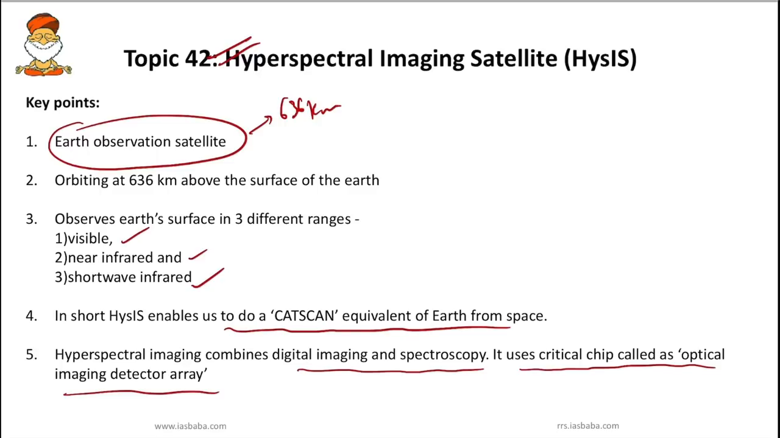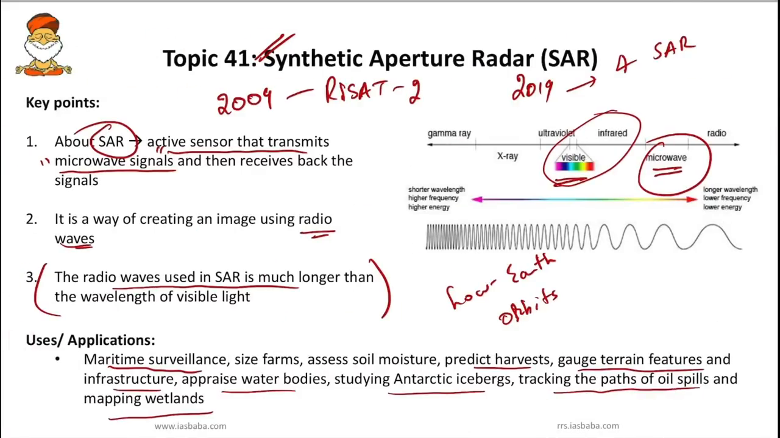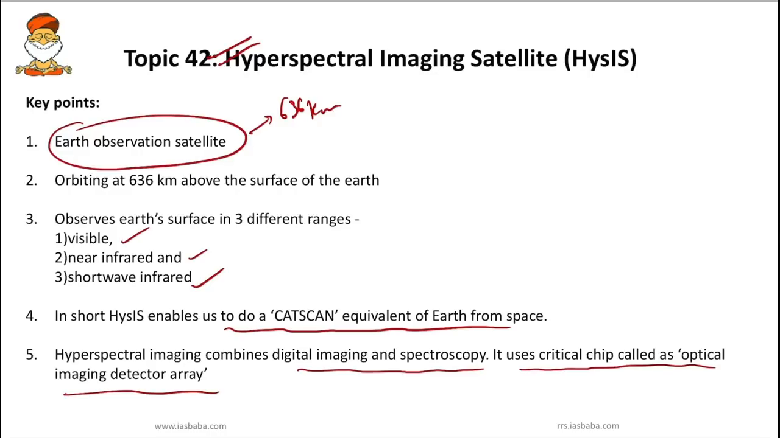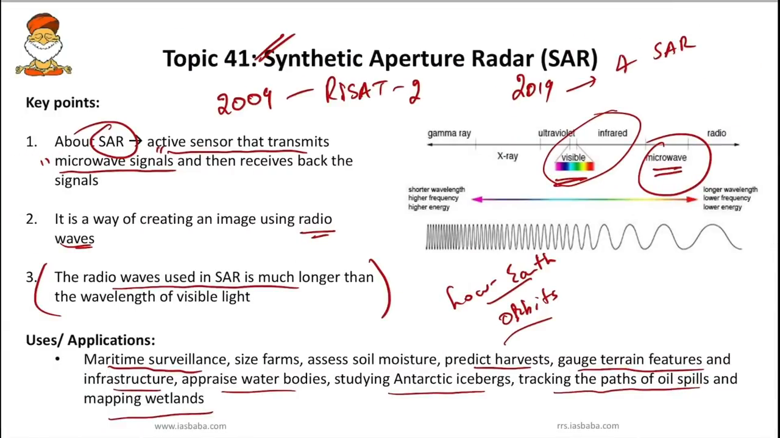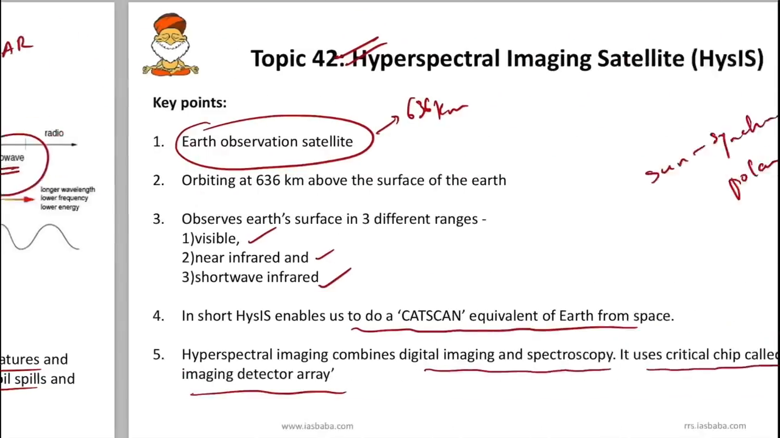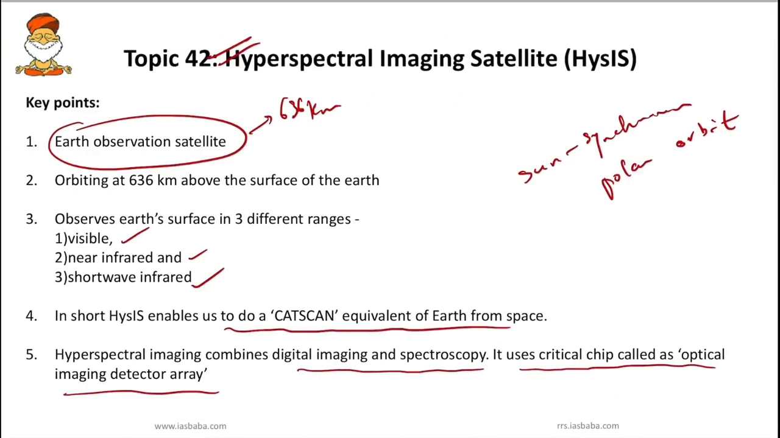Again, the main purpose of both these satellites is Earth observation, and usually these SAR satellites are in low Earth orbits, whereas these HISIS satellites are launched in sun-synchronous polar orbit. So why is this? Because as I said, SAR is an all-weather satellite, so in any weather we can observe. But other satellites usually require the sun, right? Only when sunlight is there can we take the images or pictures. That is the main difference.